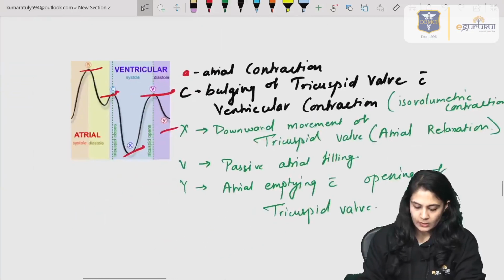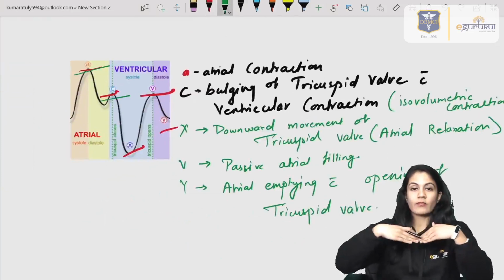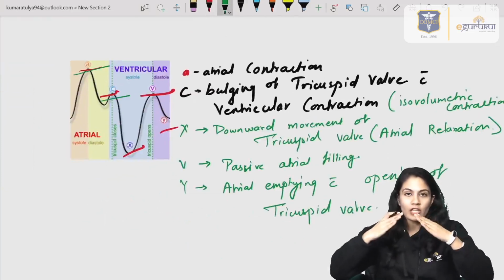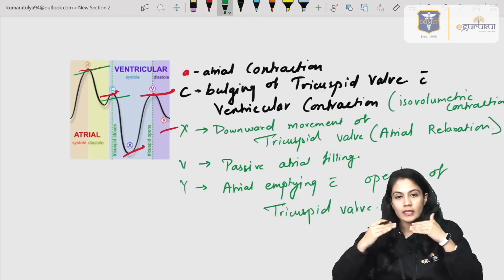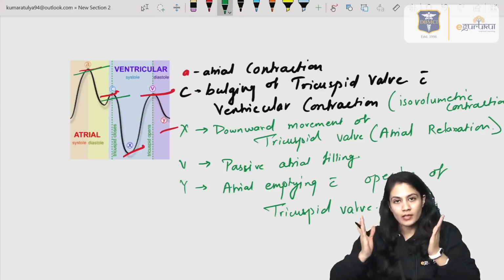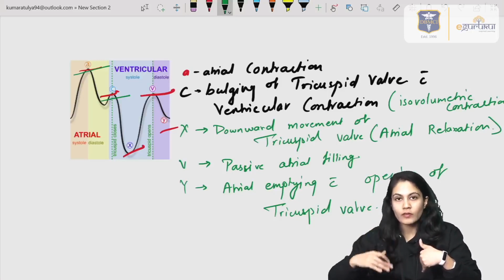So A is because of atrial contraction, C is because of that tricuspid valve which will bulge, and that's why you'll see a positive wave, right? Then the X descent because the tricuspid valve moved downward and there is an opening of that valve, and ventricular filling is starting.